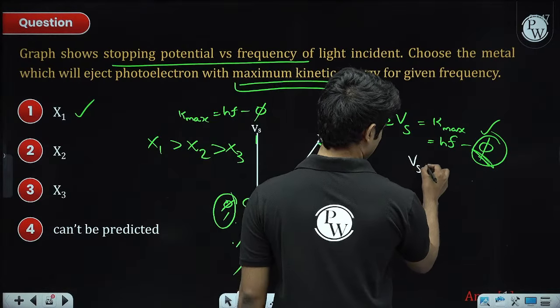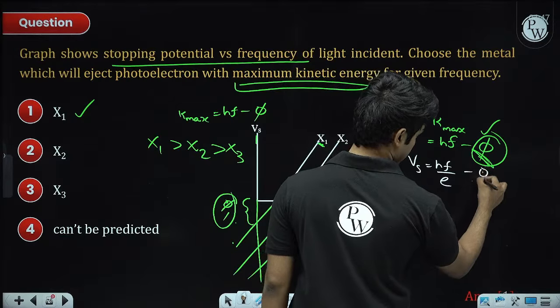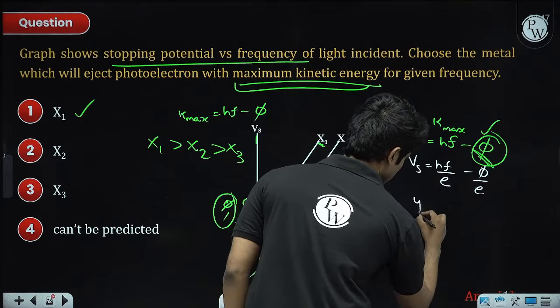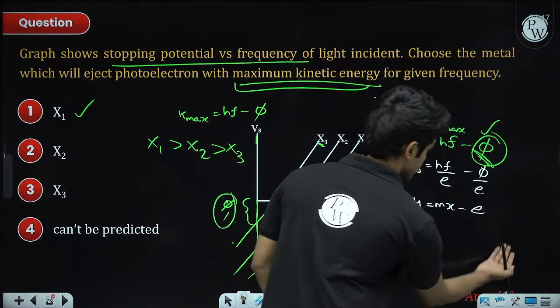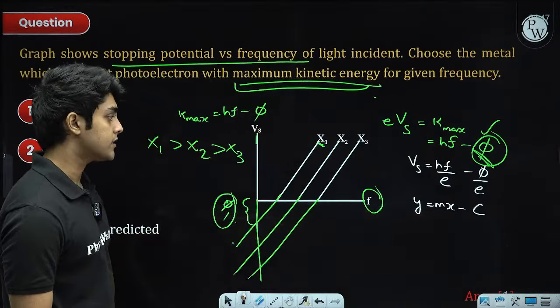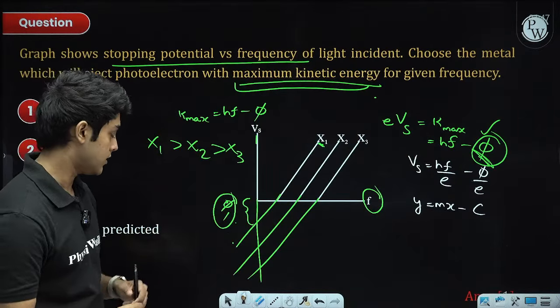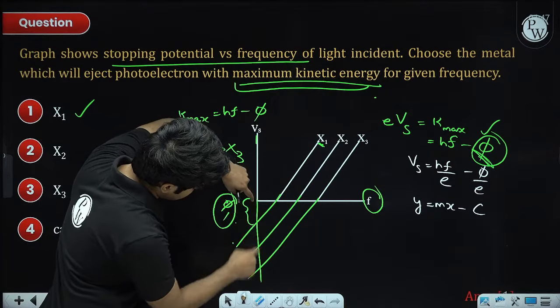Here stopping potential is hf divided by E minus psi divided by E. Compare it with y equals mx minus c. So this c is the y-intercept. If you put x equal to 0, you will get y equal to minus c. So larger the value of c, larger the y-intercept.